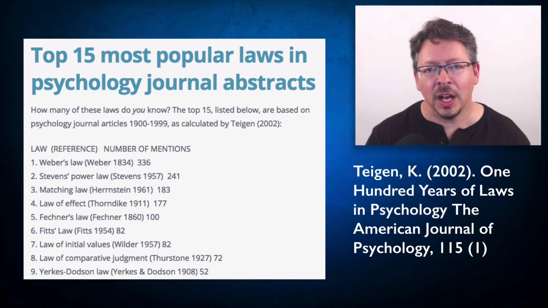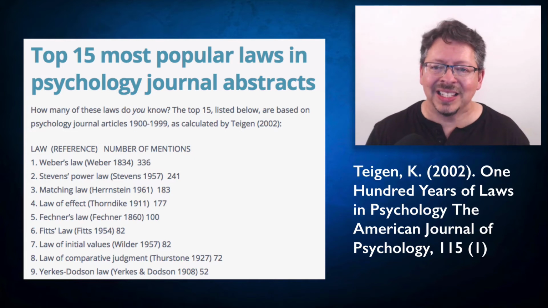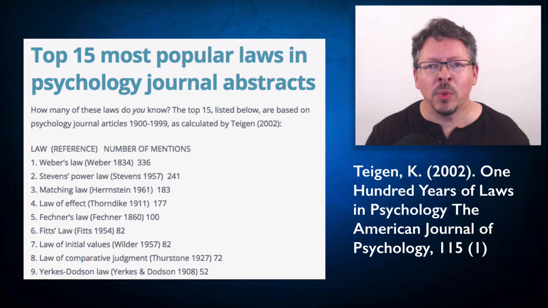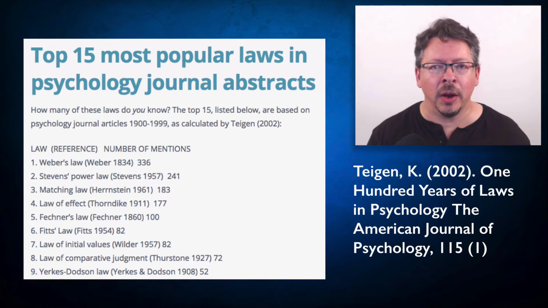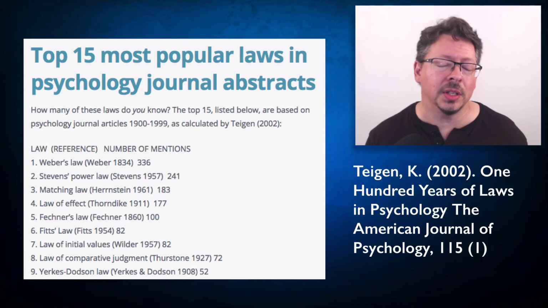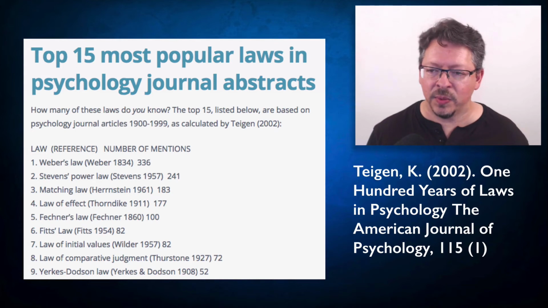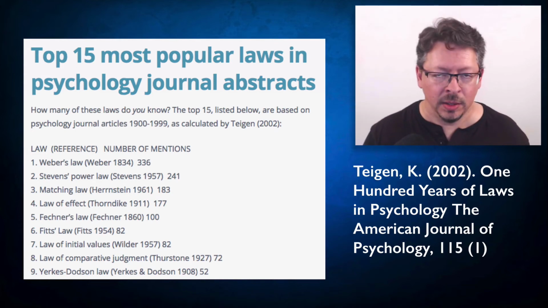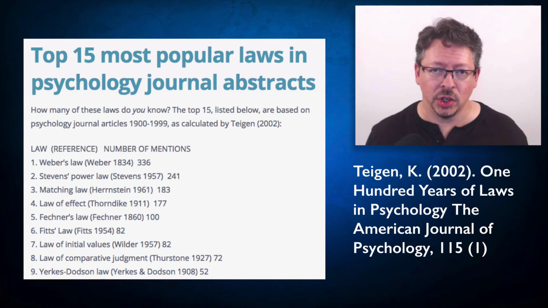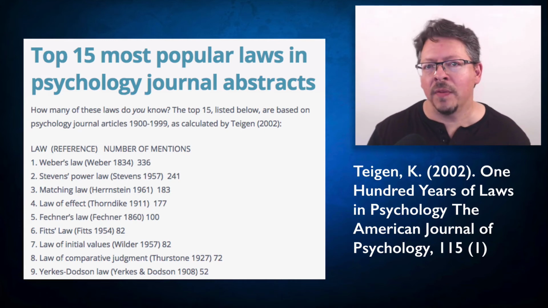Now, the interesting thing about what Carl Teigen was actually investigating when he did this review is how the frequency of law references in the psychological literature has declined over the years. Psychologists have become more and more reluctant to use the term law to describe these kinds of regularities. And this is largely because most of these regularities have exceptions and are only predictive within a certain domain and range of application.